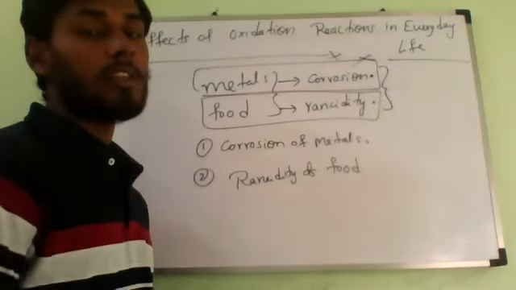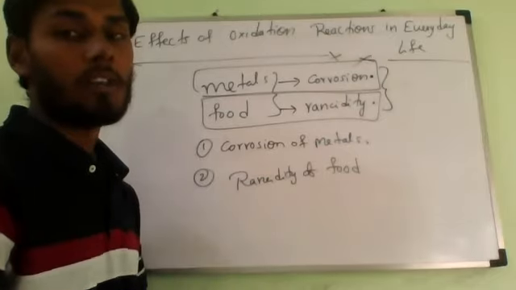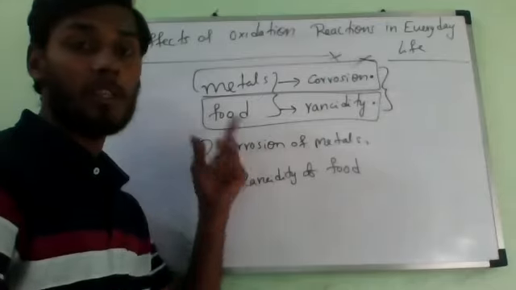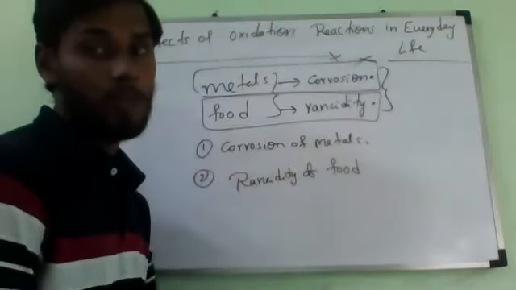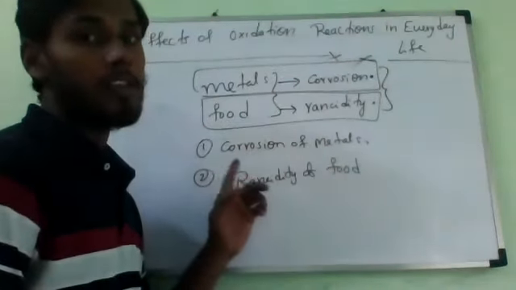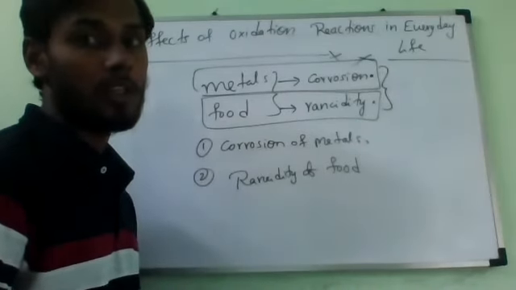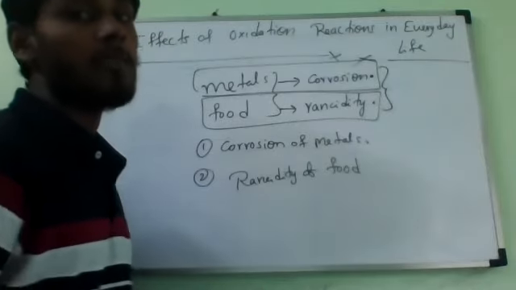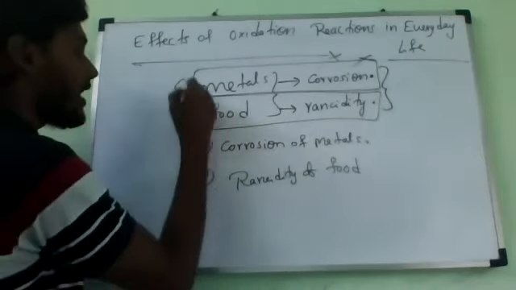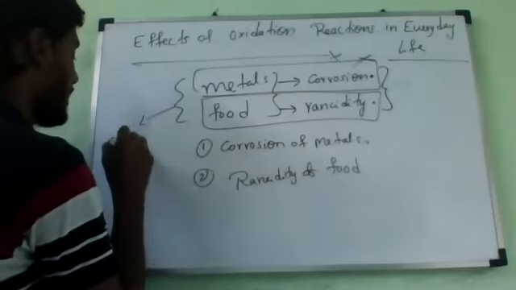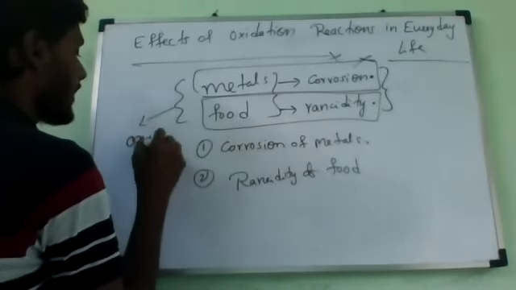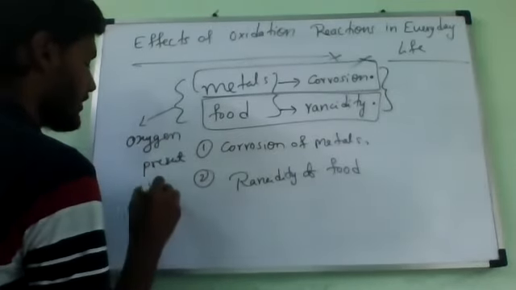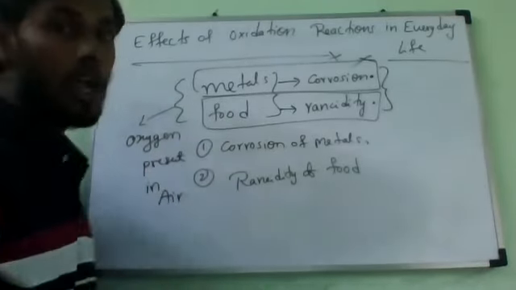So now we will describe these two effects caused by the process of oxidation in somewhat more detail. We will study how this oxidation is taking place in metals as well as in food. Please note that the oxidation involved in the corrosion of metals as well as rancidity of food is caused naturally by the oxygen present in air, not because we are adding oxygen. The oxygen which is naturally present in air, because of this it is happening.